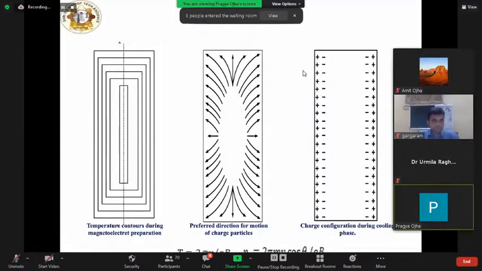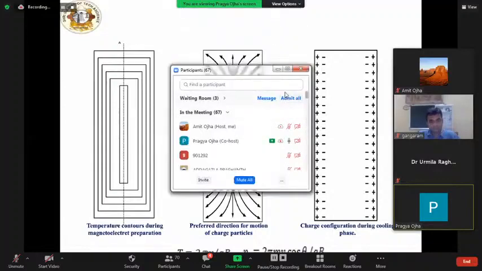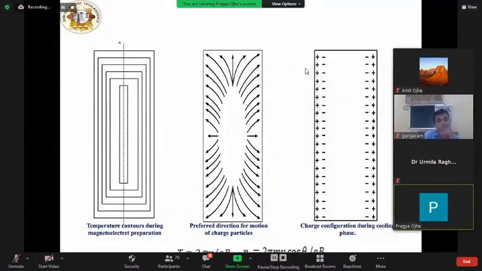To explain these effects, besides the distortion of magnetic field near the edge of the sample, you can see in these figures also there are temperature contours, as in figure 1. The closeness of these lines indicates higher temperature regions. A dipole moving along the temperature gradient in a non-uniform magnetic field will have forces of different magnitudes at the two ends of the dipole. So this will have an orienting and translating effect on the dipole.